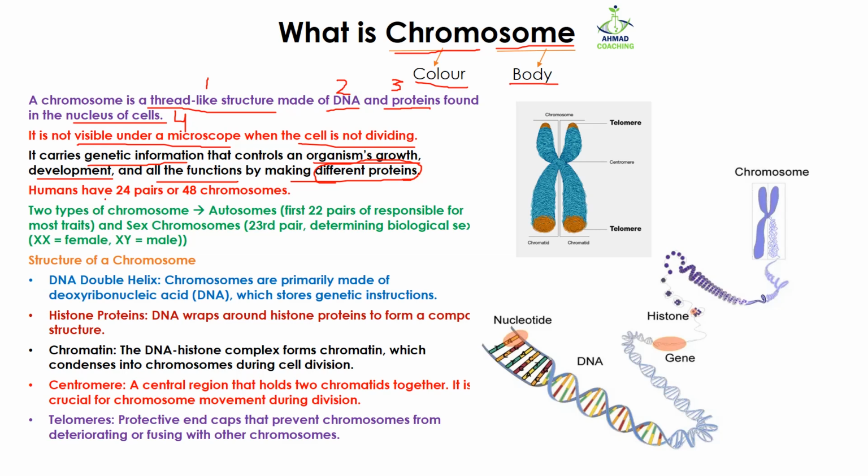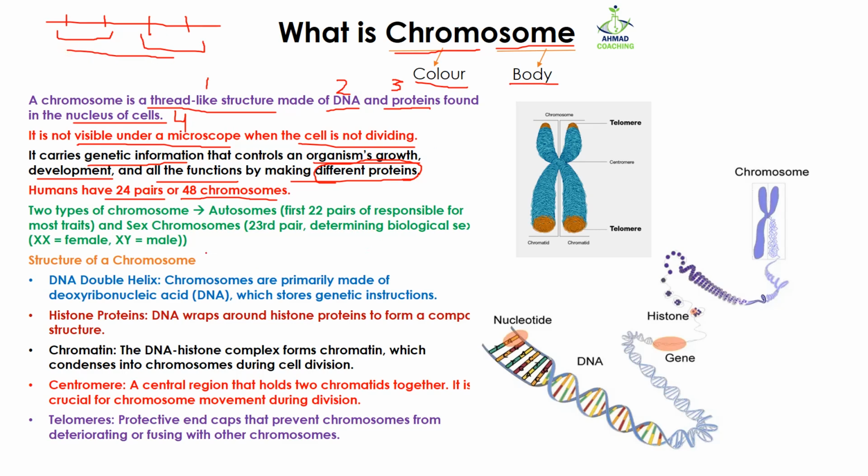There are 23 pairs or 46 chromosomes in a human cell. When you say 46, you are talking about individual chromosomes like this. But when you say pair of chromosomes, it means you are talking about two chromosomes together. So altogether we have 4 chromosomes, but we have 2 pairs of chromosomes.